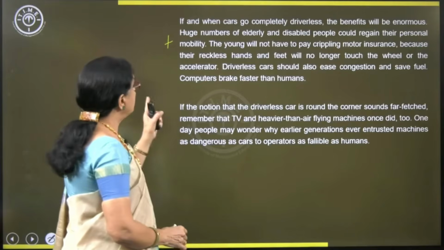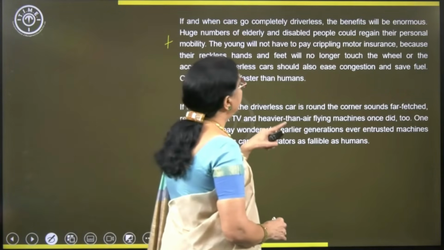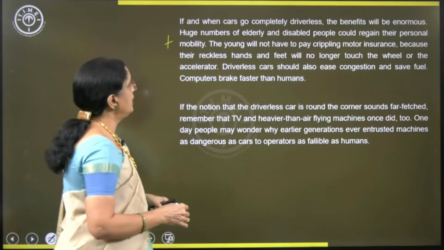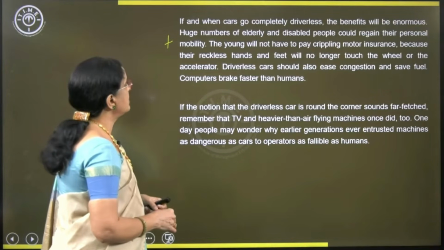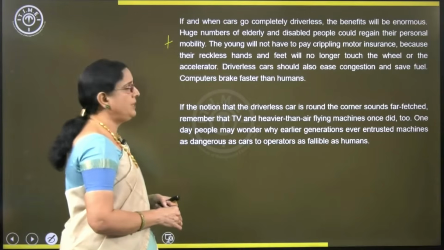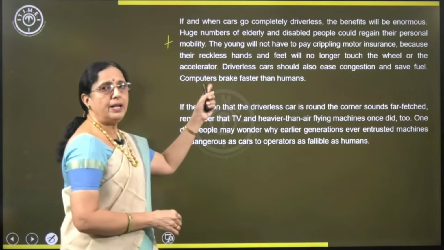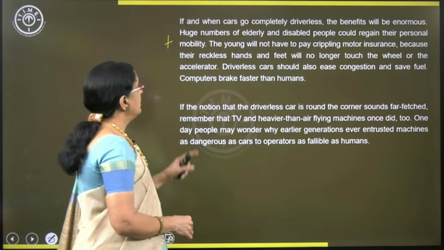Huge numbers of elderly and disabled people could regain their personal mobility. The young will not have to pay crippling motor insurance because their reckless hands and feet will no longer touch the wheel or the accelerator. So the young, the old and the disabled are benefited by these driverless cars.